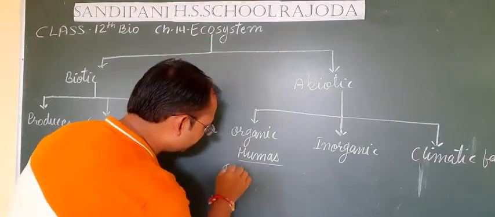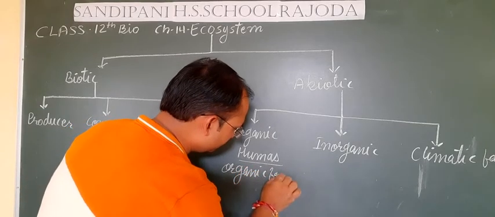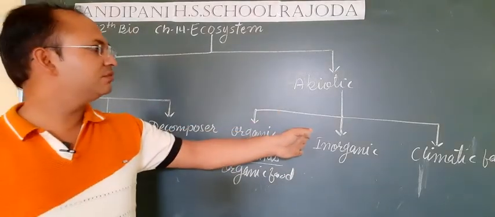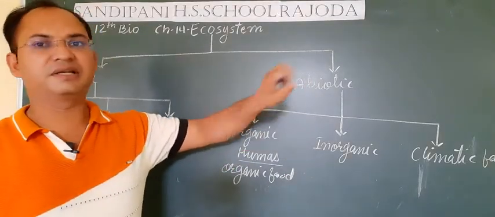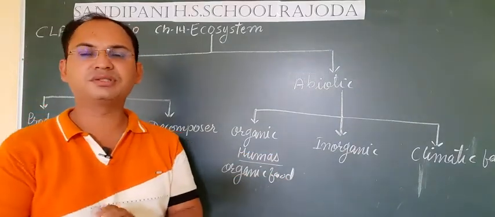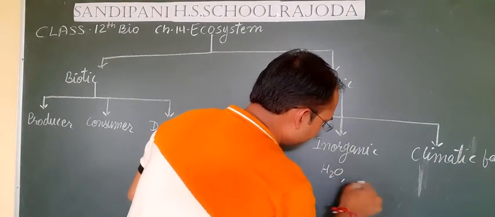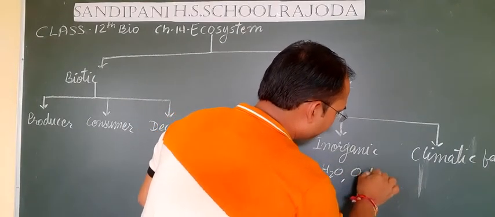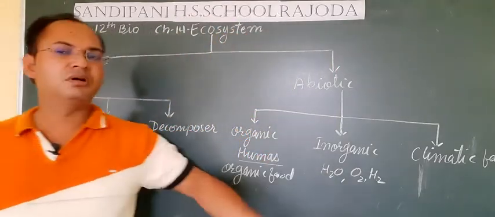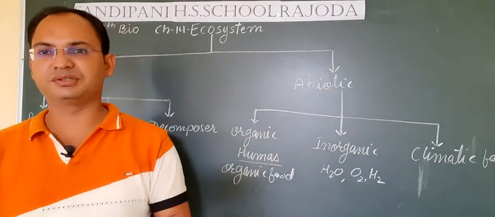It is a type of organic component of the abiotic factors. If we talk about the inorganic components of an ecosystem, then water and gases like O2, H2, these are the inorganic components of an ecosystem.